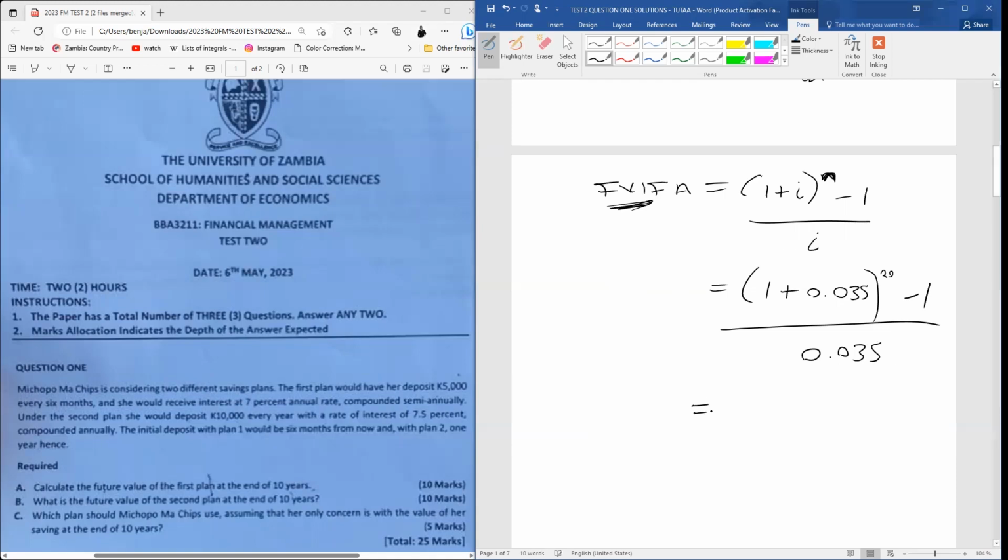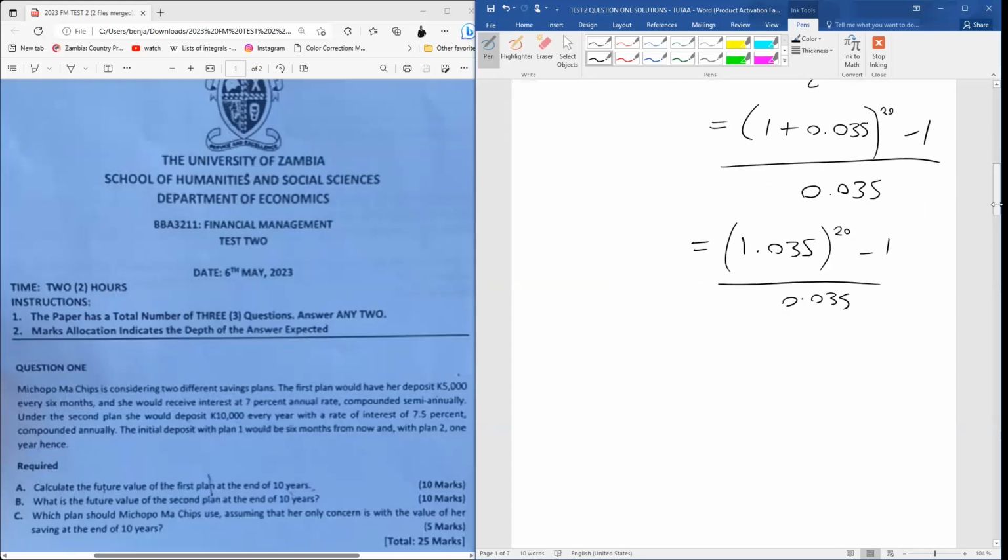So in order for us to deal with the top part, we're going to have 1.035 to the power 20 minus 1, over 0.035. Okay? So we have that established. If we are going to simplify this further, we're going to say 1.035 to the power 20, which gives us 1.989788863 minus 1 over 0.035.